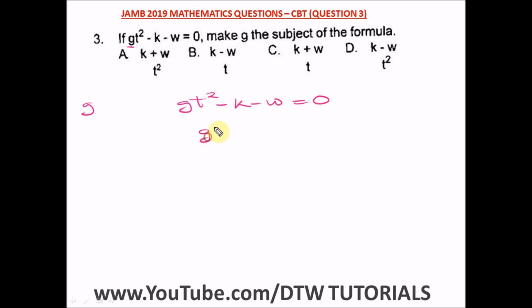And what do we have left? We have GT square equal to what? Taking minus K and minus W to the other side, both become positive. So we have a plus K and a plus W. The next thing to do to leave G alone on this side of the equation is to divide both sides by T square.